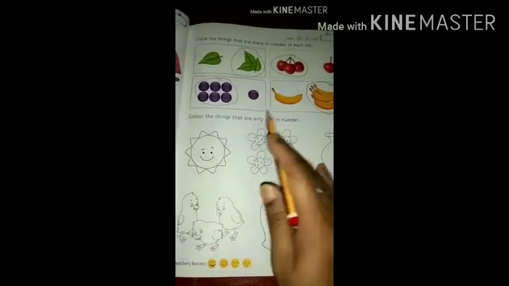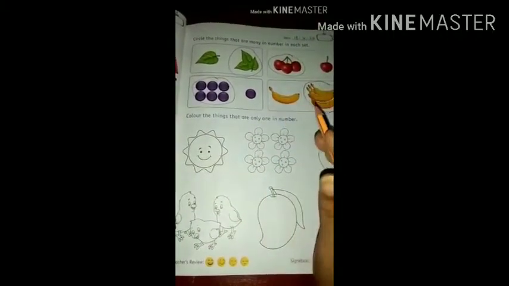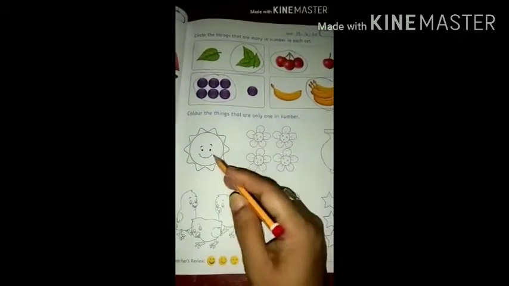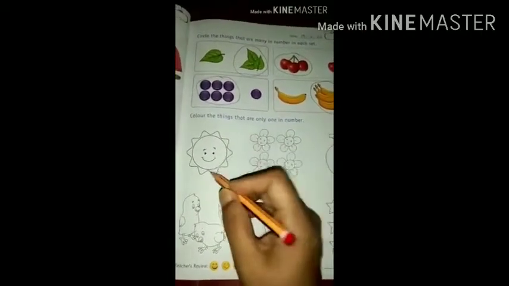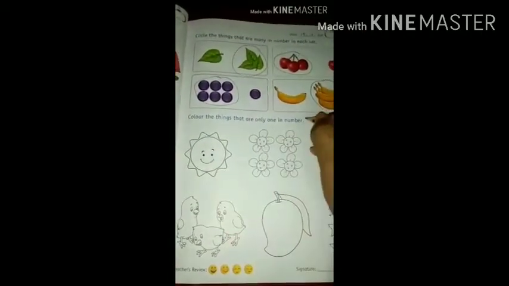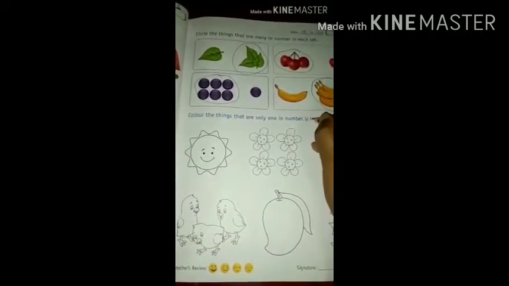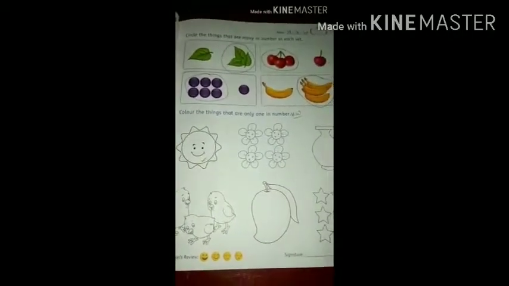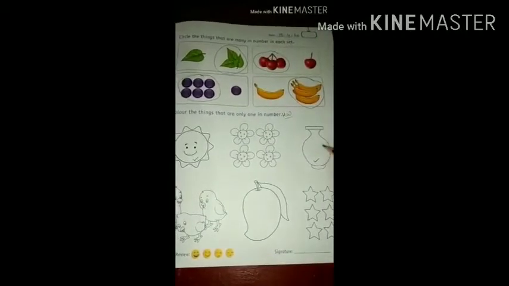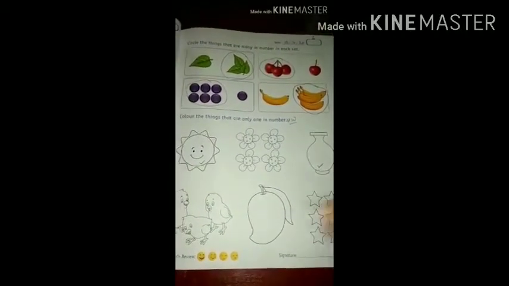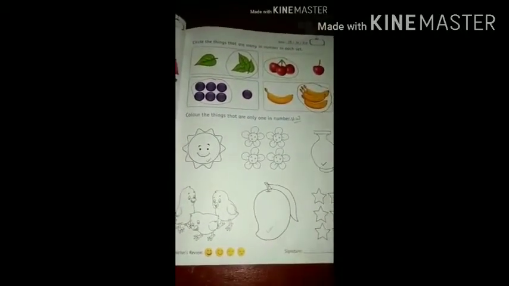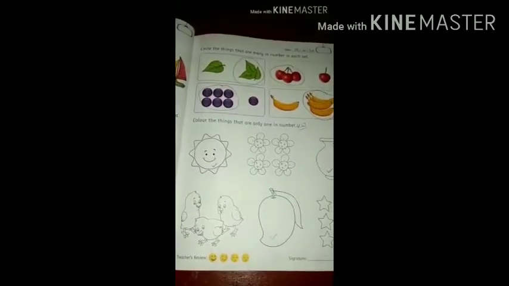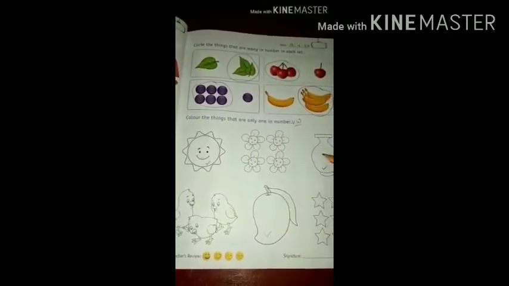Color the things that are only one in numbers. Now see. This smiley is only one. So please color this. This is again your homework. So you have to color this only. Then see, one pot. So color this too. And one mango. So we will color this mango too. So color these three pictures.